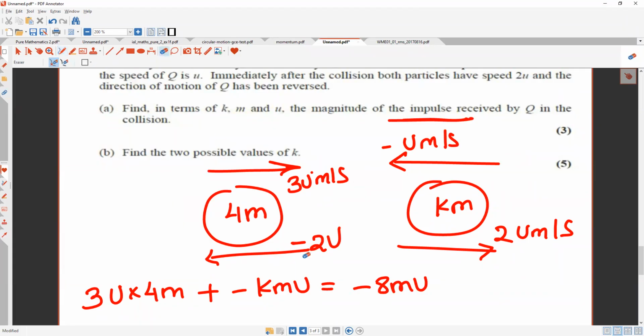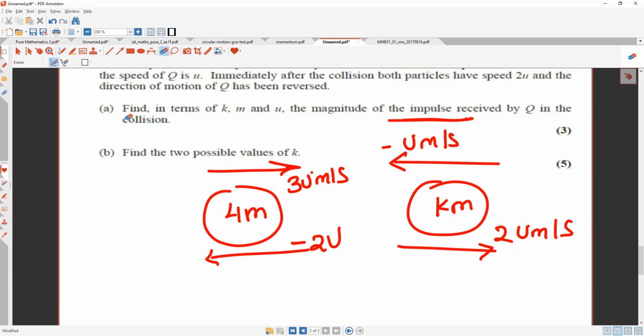Yeah, I'm sorry. For impulse you have to take either A or B. Let's take A only because everything is given to us. In B, k is not given. No, then I will use this only. I'm sorry, I'm using this only then, okay? Because they said write your answer in terms of k. If I wanted, I could have used A, my P. I could have used this. Why am I using Q? Because they said to give our answer in terms of k, m and u.